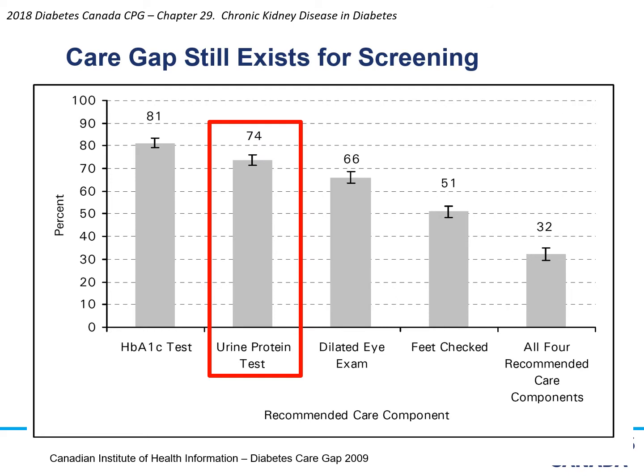Now, when thinking about the care that we're offering our patients living with diabetes, unfortunately, a care gap still exists in terms of screening. This is looking at the percentage of necessary tests to be done in individuals living with diabetes, and it turned out that only 74% of patients were getting urine albumin-creatinine ratios done. These data are a little bit older now, in 2009, so the hope and expectation is that the urinary albumin-creatinine ratio testing in individuals living with diabetes has in fact increased at this point.